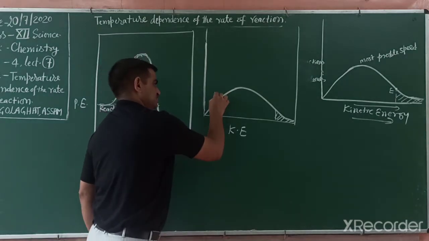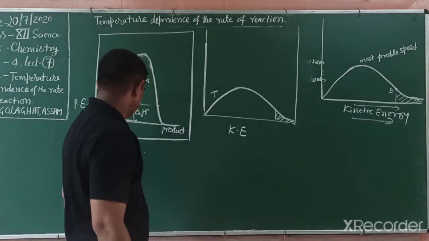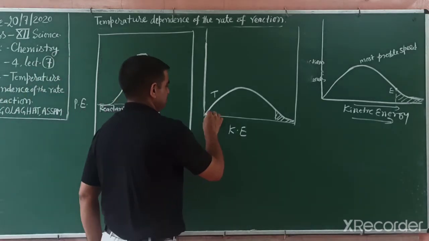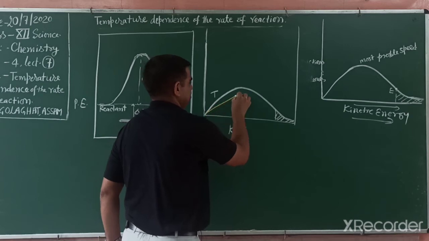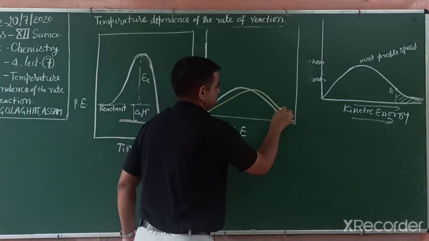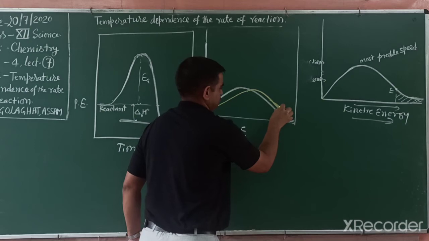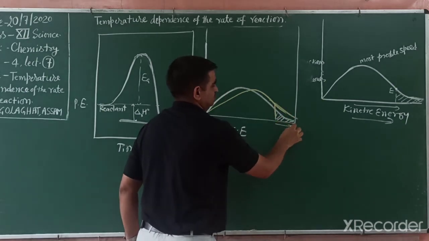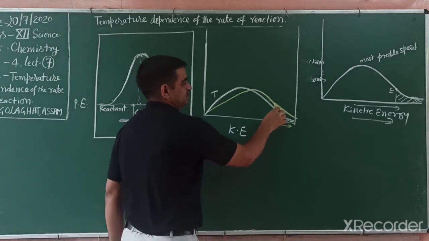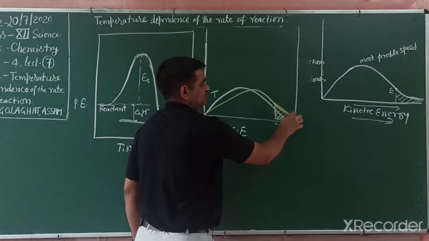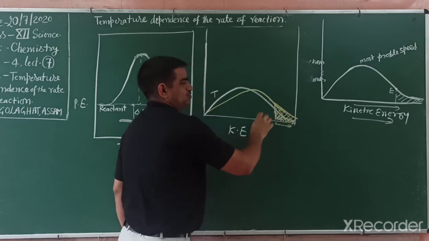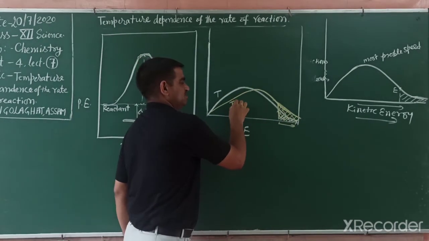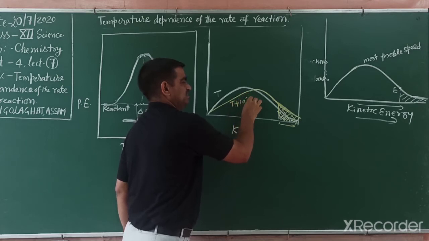This one is at temperature T. What happens if we increase temperature? Then this graph shifts in this way, to this side. So the number of these molecules increases, because these molecules cross the energy barrier. And now the number of molecules is just double. So the rate of reaction just doubles when temperature increases to T plus 10 degrees Celsius.